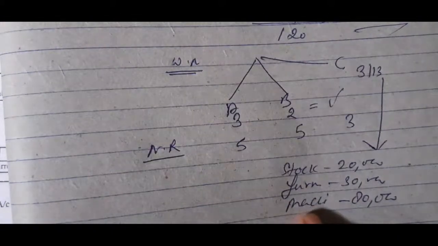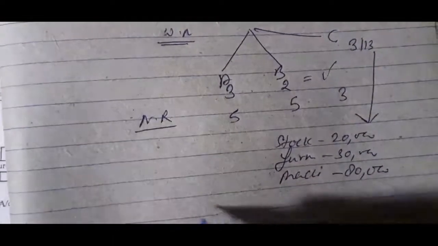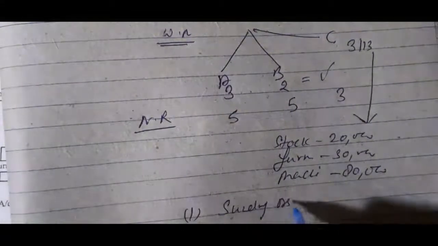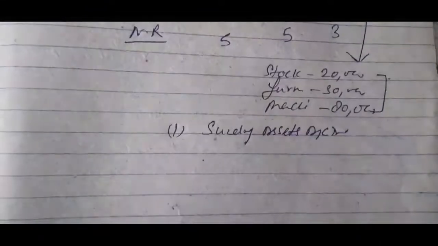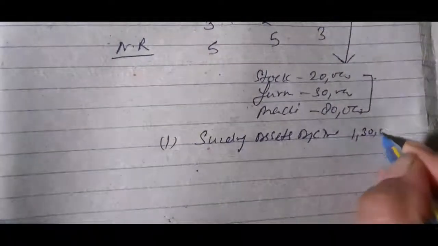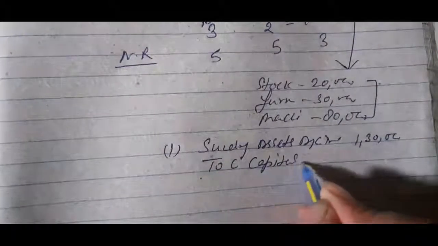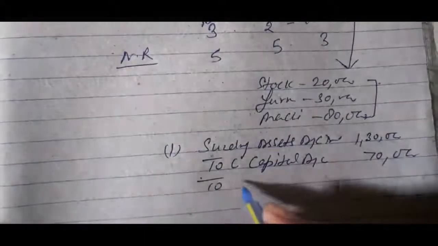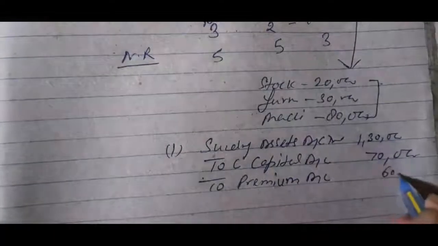So now we will prepare the journal entries related to these assets. First journal entry: sundry assets account debit 1,30,000, to C capital account 70,000, to premium account 60,000.